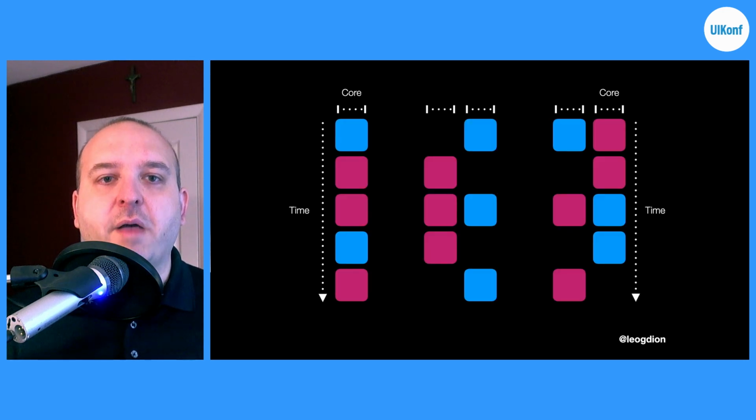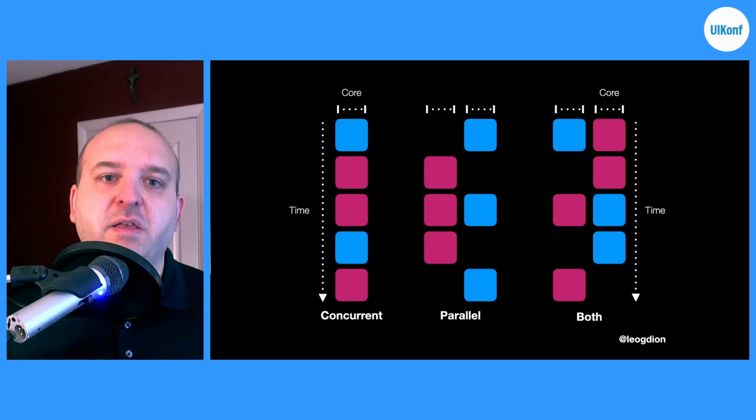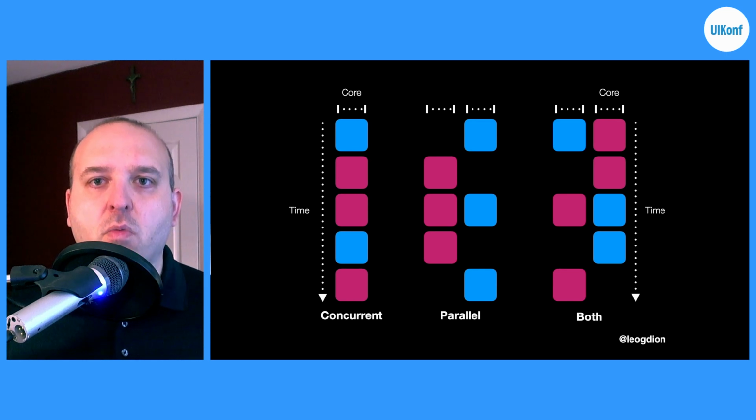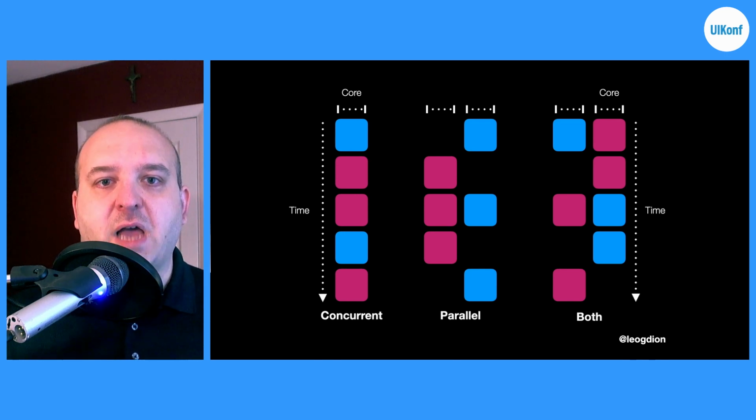So here's an example of a couple of tasks which are taking place. We have a pink task and a blue task. One on 1 core and a couple here on 2 cores. We can see in the first one to the left, we have an example of what's called concurrency, where an application can split up its tasks in such a way that the operating system can schedule them interspersed. If we have multiple cores, this is where we could do something like parallelism, where one task is dedicated to one core, and another task is dedicated to another core.